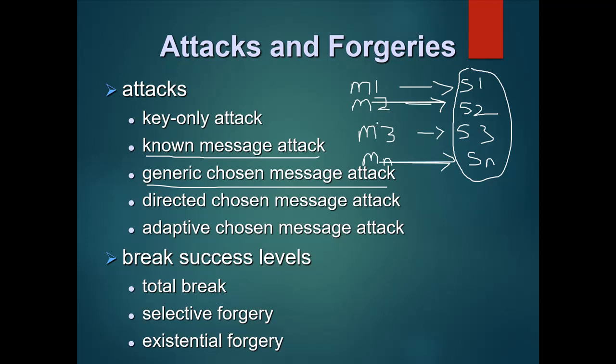Here in the generic chosen message attack, understand that the messages are chosen by the attacker, and however, when he is choosing the messages, he does not have access to the public key at that time. Without using the public key, the attacker is choosing the messages and the signatures. You get the point?